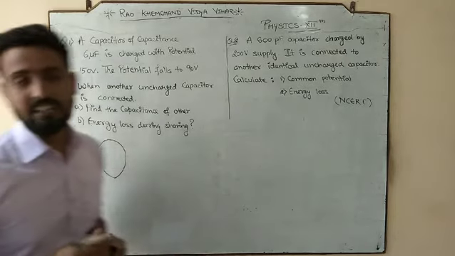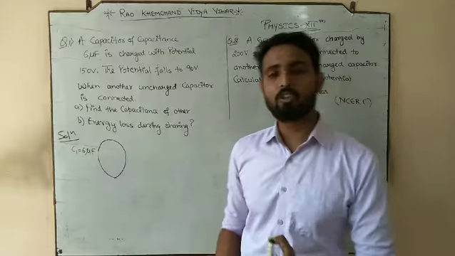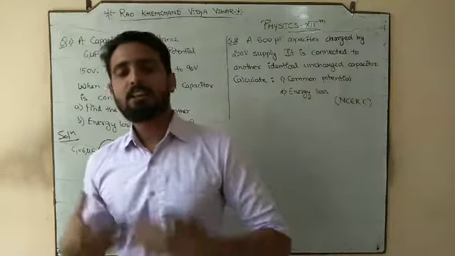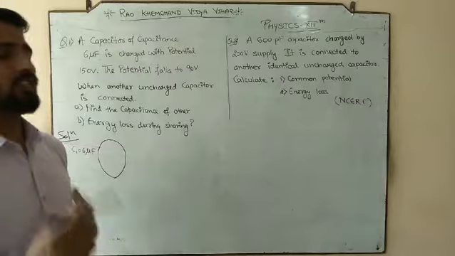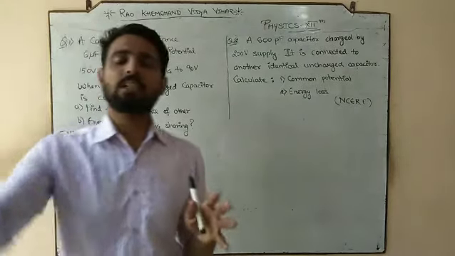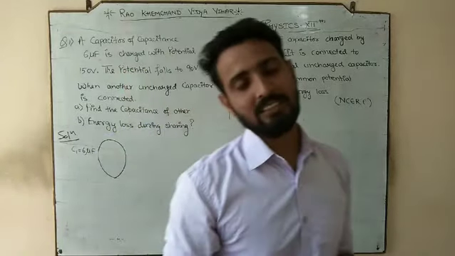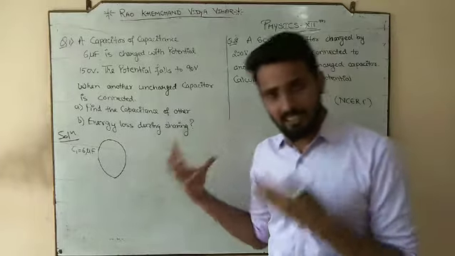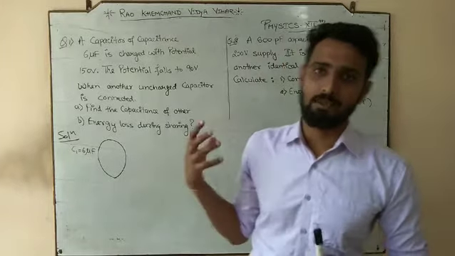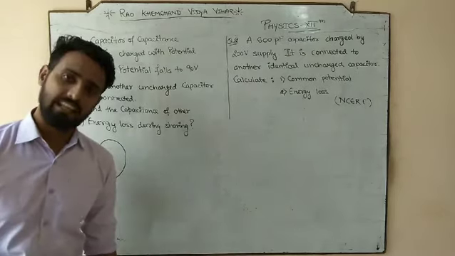For this type of numerical, it is my personal suggestion to everyone that when the question talks about a first capacitor with this data connected with another capacitor, when there is connecting of two things, please always write the given part in the form of a diagram. I told you in the last lecture also that the way we do the derivation is the same way for the numerical attempt.